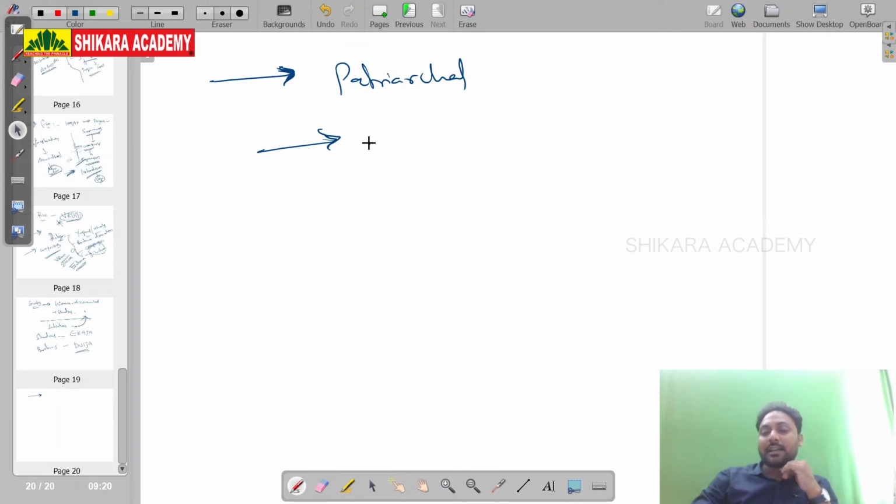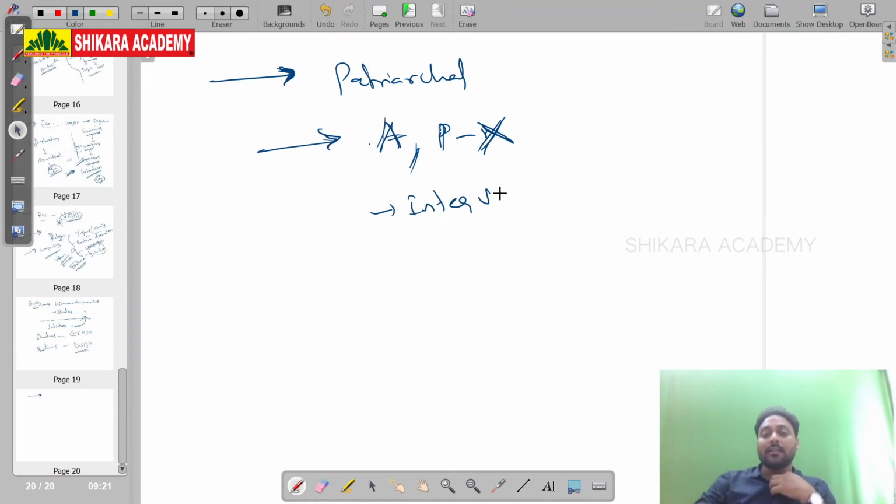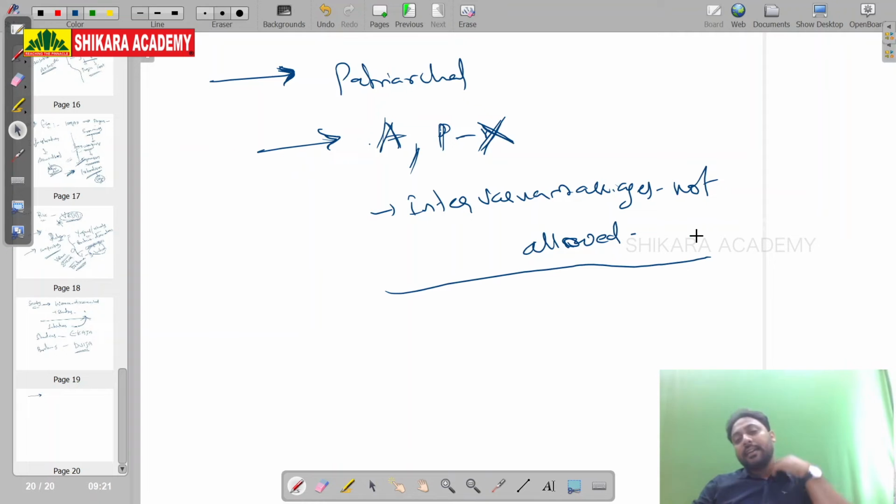And also, when it comes to the later Vedic society, Niyoga is not allowed. Anuloma and Pratiloma Vivaha is not allowed. Restrictions came in these places. Intervarna marriages are not at all allowed in the society.